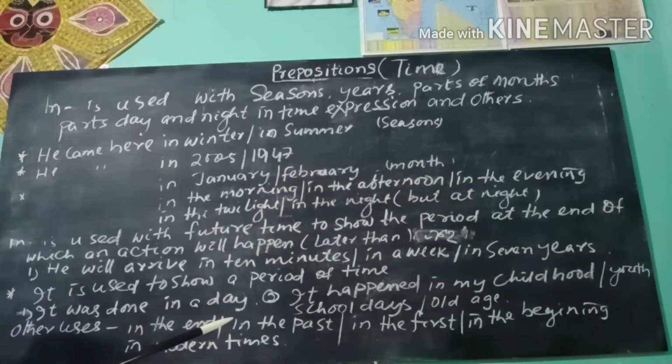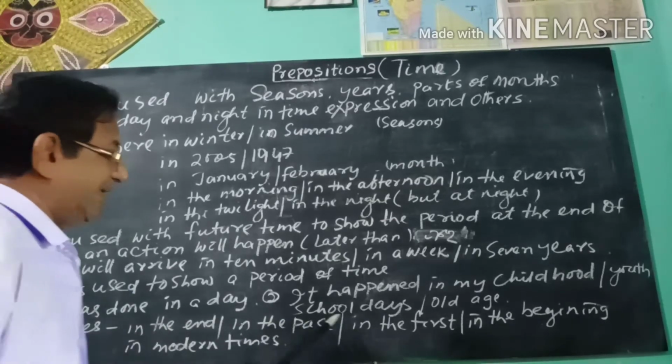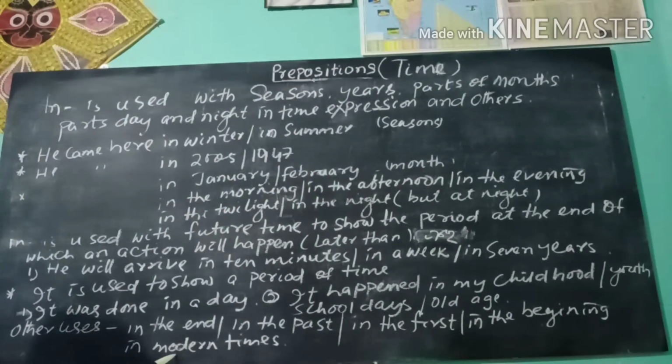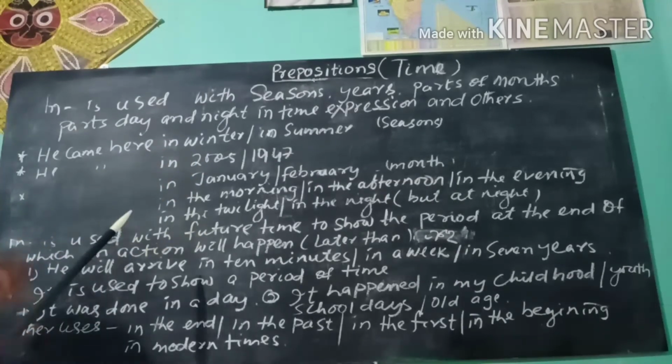There are some other uses. In is also used in expressions like in the past, in the end, in the beginning, in modern times. So, in these expressions, in is used. Now we see how in is used as a preposition of time in different sentences and for different purposes.